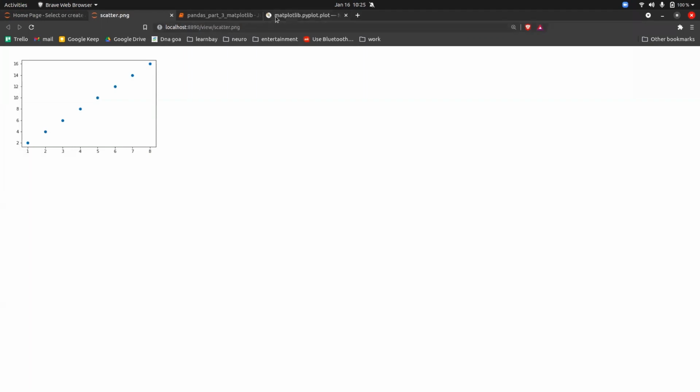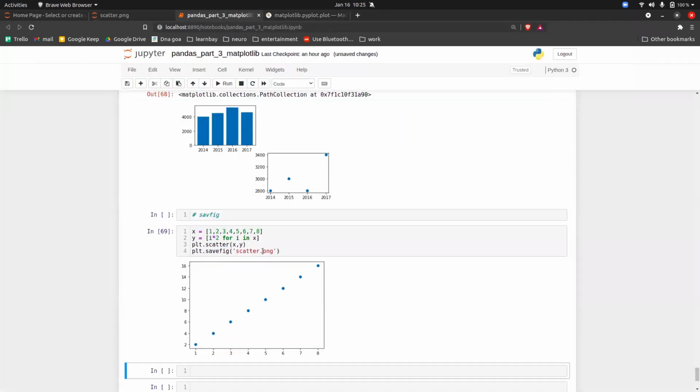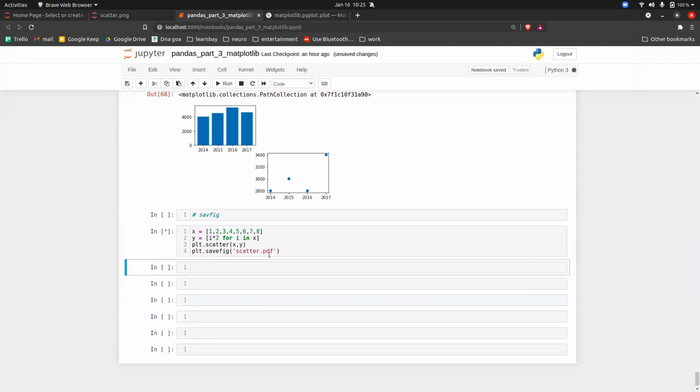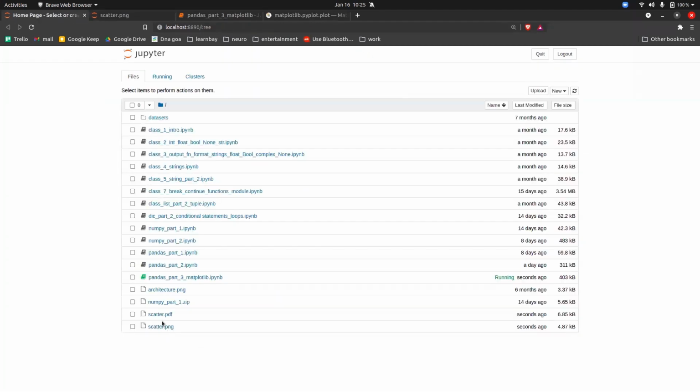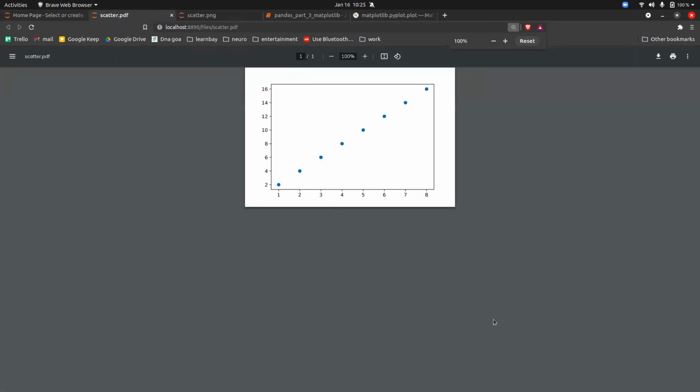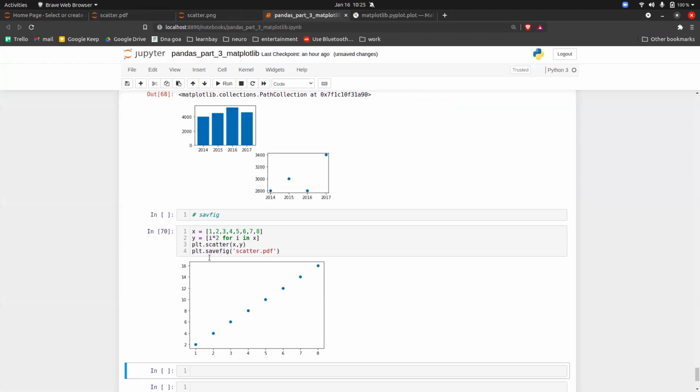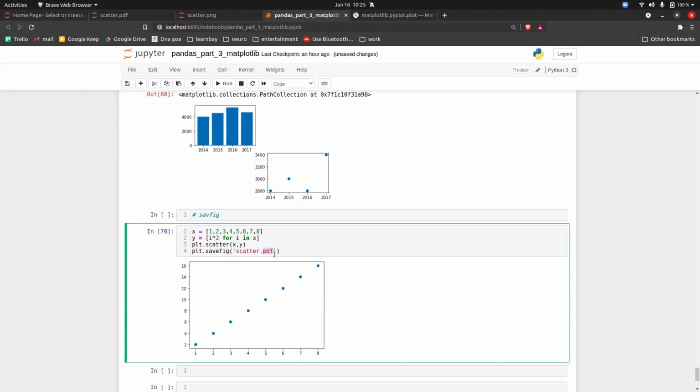You can save the graph in any manner. You can save the graph in PDF mode also. For example, you do PDF and execute. So here the PDF will be created. If you open it, it will be in PDF format. See, this is how you can save the graph also. The only thing is savefig, the name, and the extension in which you want to save. So PNG, JPG, PDF, whatever extension we have for images, you can use that and save it. And this is how you save the graphs. And this is where your Matplotlib topic gets over.